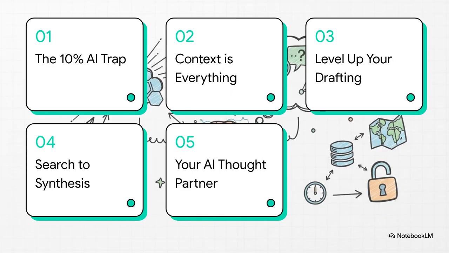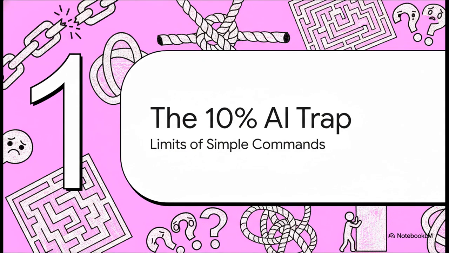So here's our game plan. First, we're going to talk about this 10% trap that so many of us fall into. Then we'll see how providing context is the key to getting out. From there, we'll level up, step by step, from a simple task like drafting an email, all the way to turning your AI into a true thought partner. Okay, let's dive right in with the 10% AI trap.